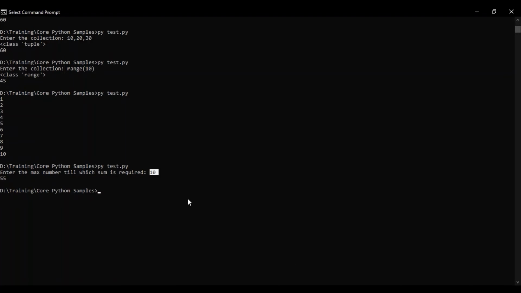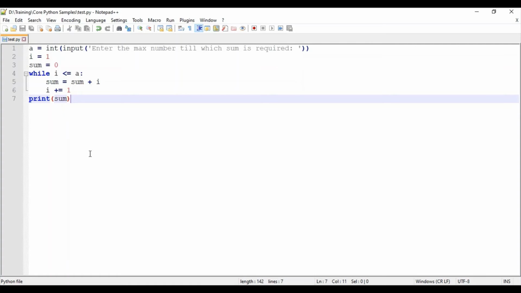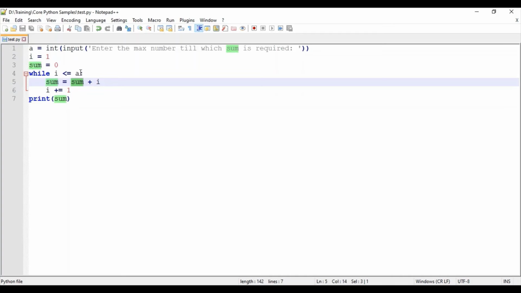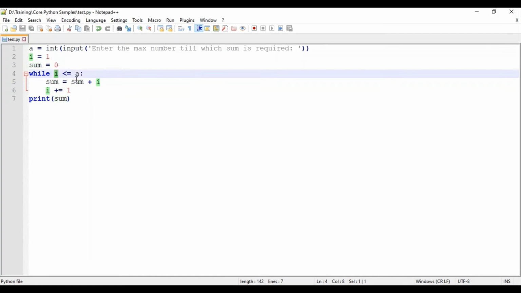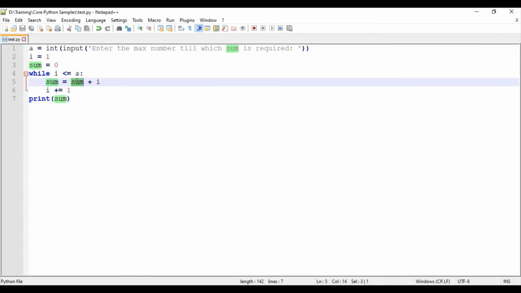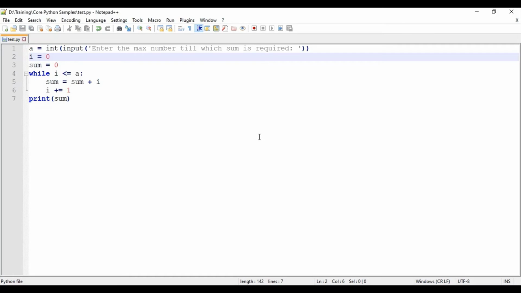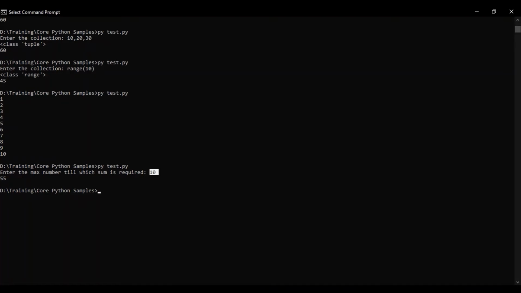So how we are getting it is, the sum is 0, and i is less than or equal to a. So in this case, first iteration, 1 plus 1. If we start with 0, the sum of the numbers up to 9 is 45.